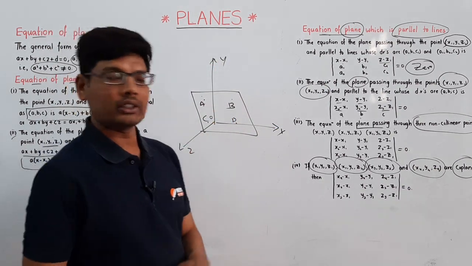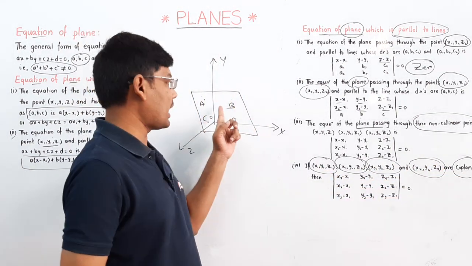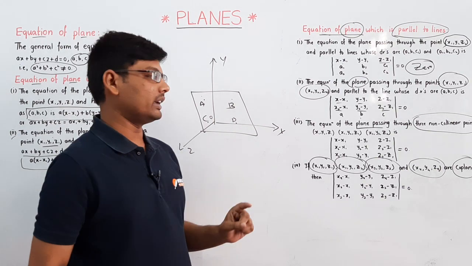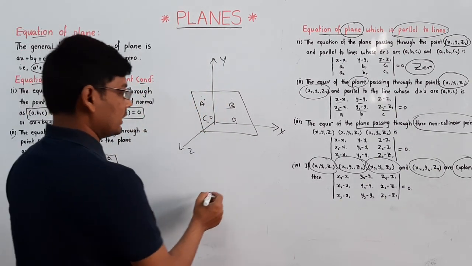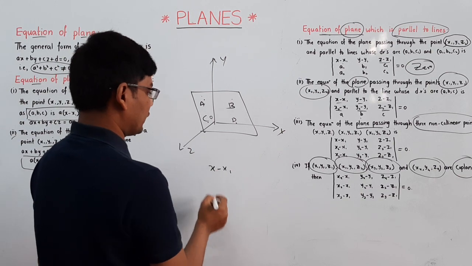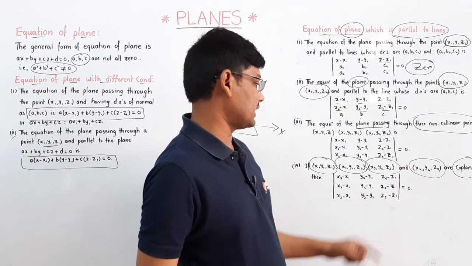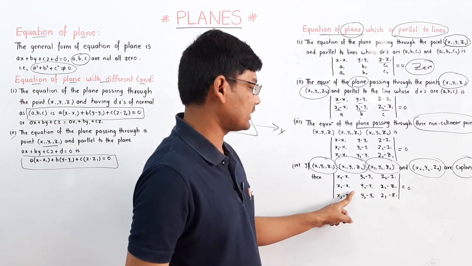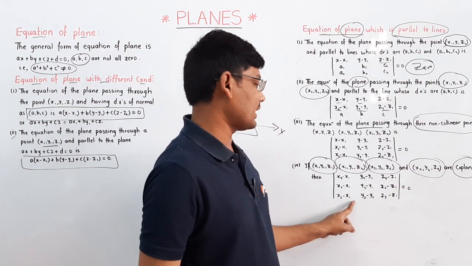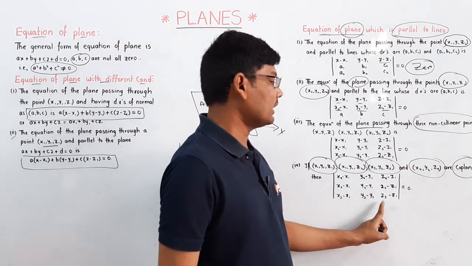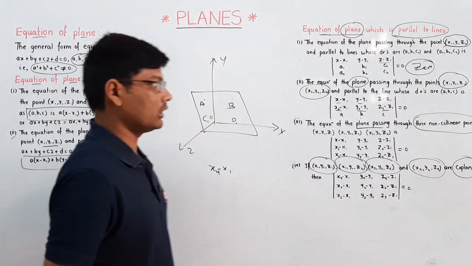If you take 4 points, these 4 points are coplanar, that is, the 4 points belong to one single plane. Then the equation of a plane is the determinant x minus x1, y minus y1, z minus z1, x4 minus x1, y4 minus y1, z4 minus z1, x3 minus x1, y3 minus y1, z3 minus z1, and x2 minus x1, y2 minus y1, z2 minus z1. The determinant of this value is equal to 0.